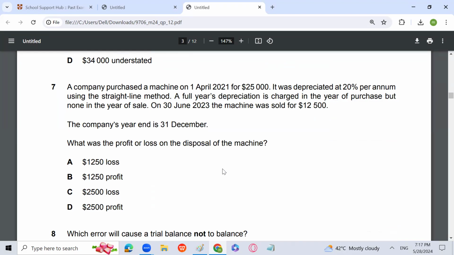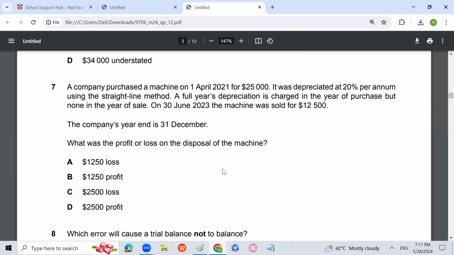A company purchased a machine on 1st April for 25,000. It was depreciated at the rate of 20% per annum using the straight line method. A full year depreciation is charged in the year of purchase, but none in the year of sale. On 30th June, the machine was sold for 12,500. The company year end is 31st December. What was the profit or loss on disposal?